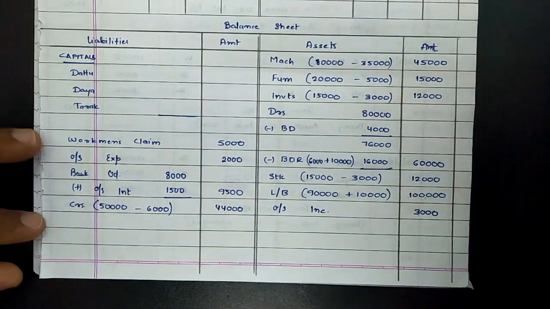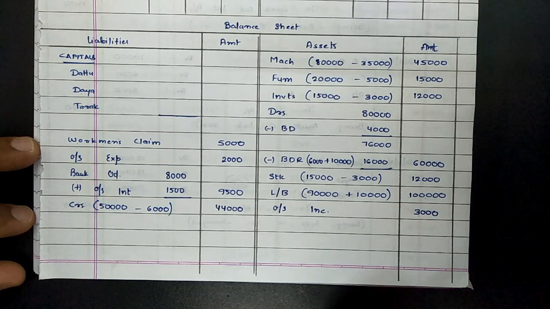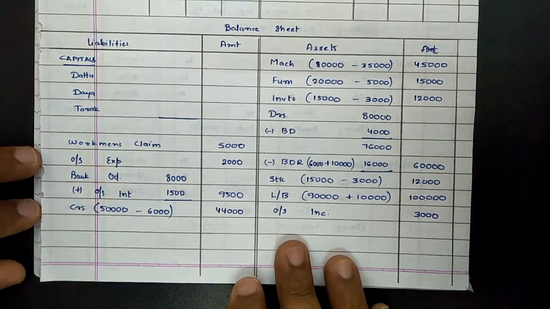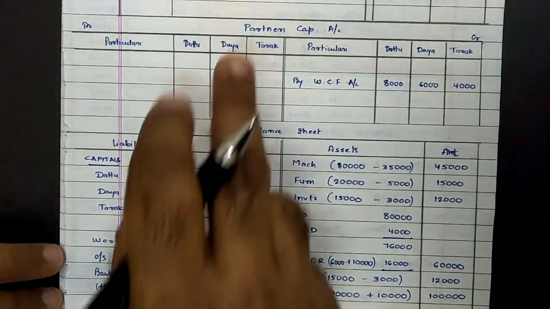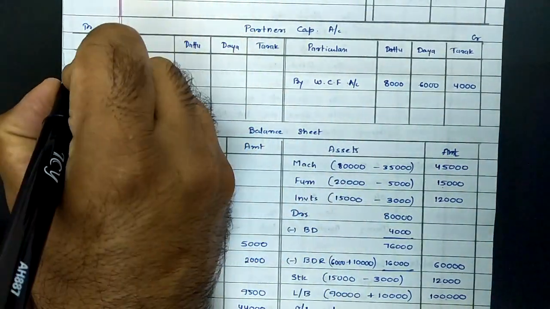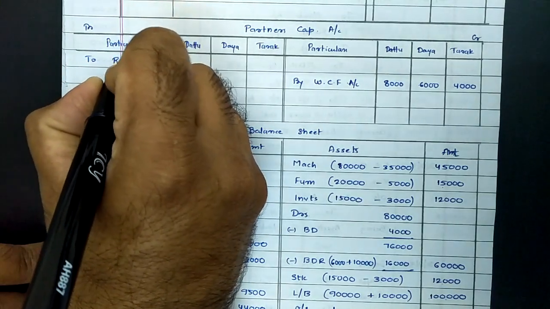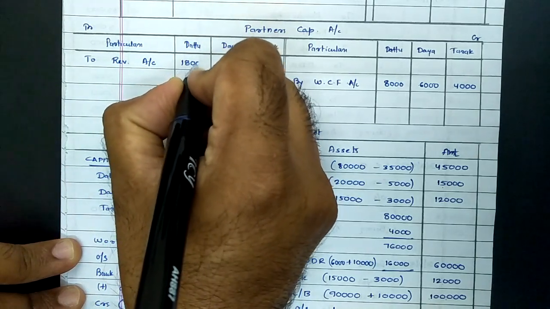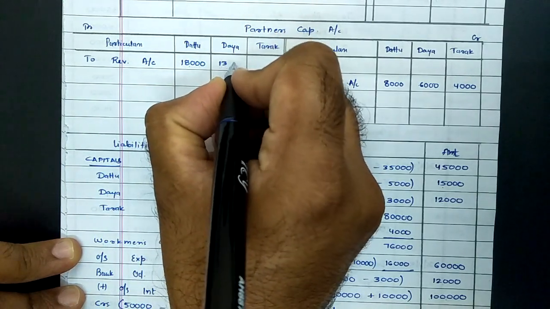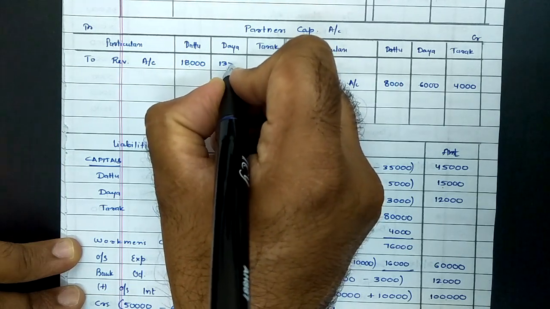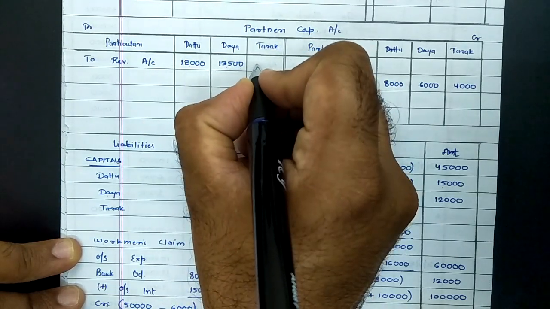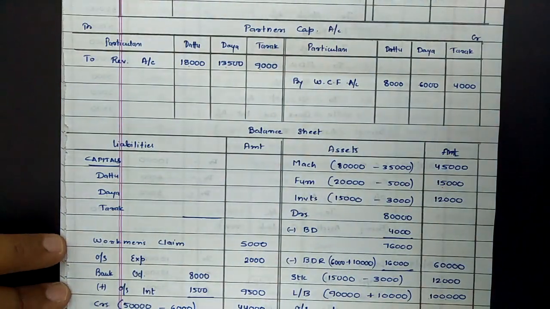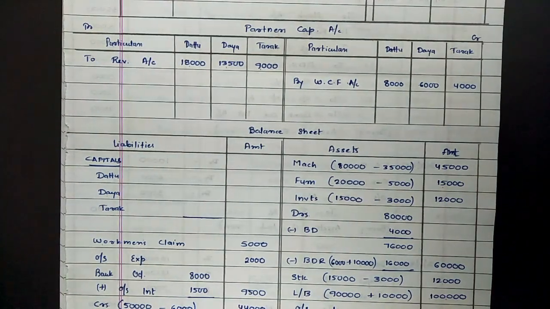So these were the entries posted from revaluation account. Then on closing revaluation account, we found there was a loss, and that loss has to be borne by partners. As partners will bear the loss, their capitals will reduce. In order to reduce, their capital accounts are to be debited. So entry will be partners capital account debit to revaluation account. And old ratio has to be considered. 40,500 worth loss in ratio of 4:3:2. So that comes to 18,000, 13,500 and 9,000.